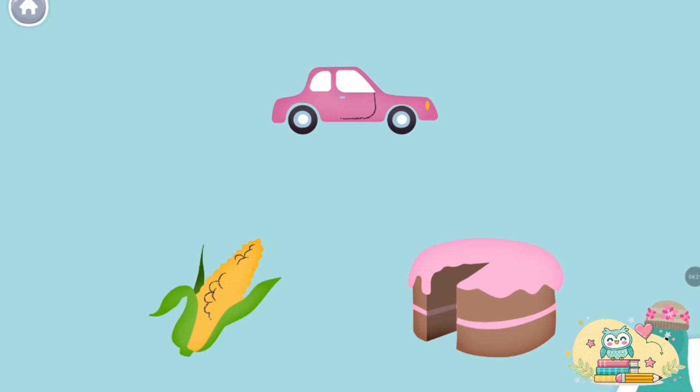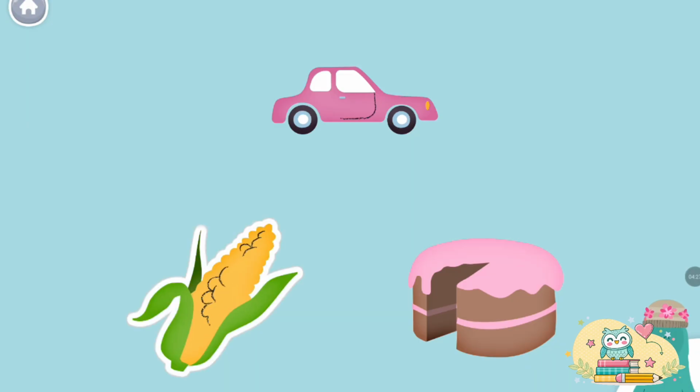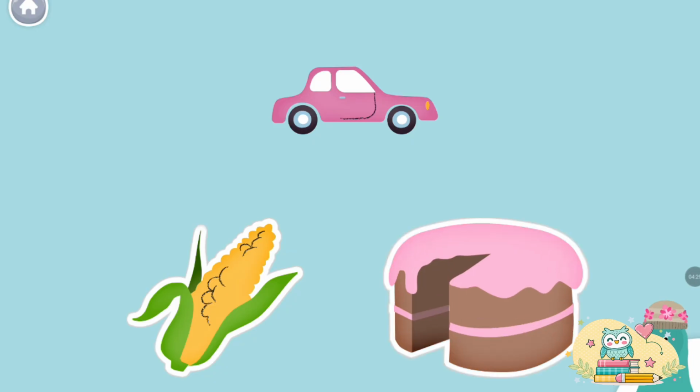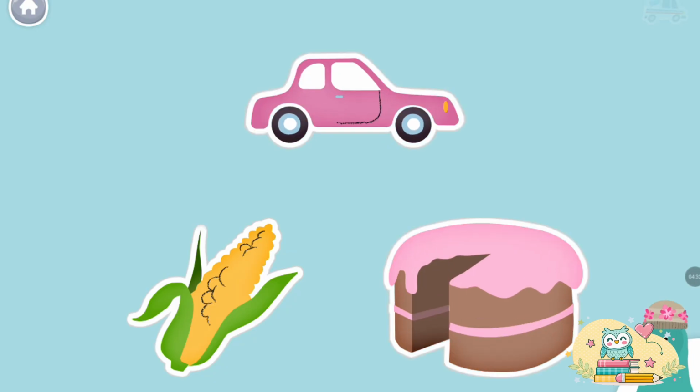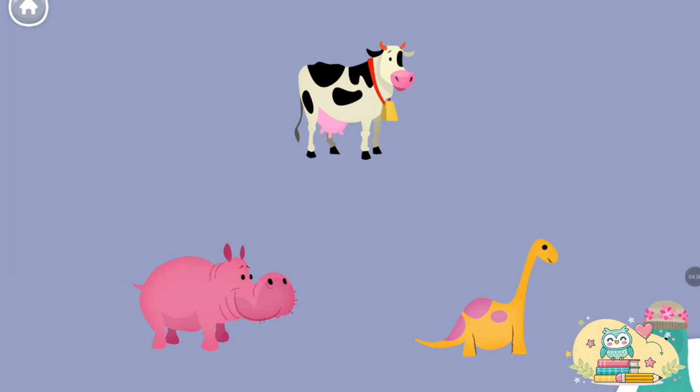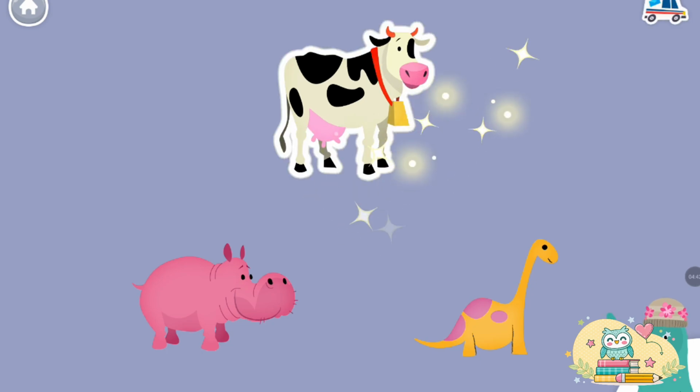All of these things start with the k sound. Tap them. Corn, cake, car. Nice! Which one starts with the k sound? Tap it. Cow. Great! Now, let's do a tricky one.